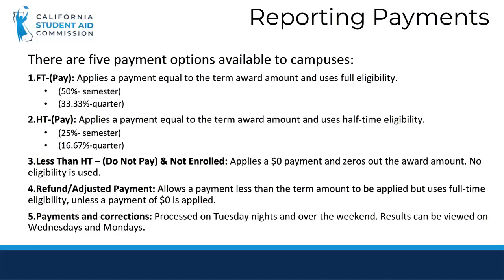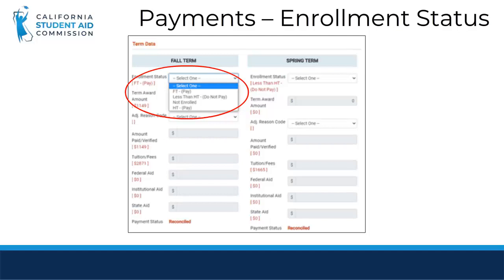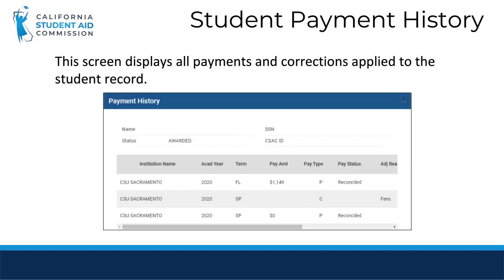Payments and corrections are processed twice a week on Tuesday nights and over the weekend. The best practice is to review your accept-reject report on Wednesdays and Mondays after transactions have been processed. Here is a screenshot of the payment screen and enrollment status options in the updated version of WebGrants. The Student Payment History screen displays any payments or corrections that have been submitted and processed by the Commission.